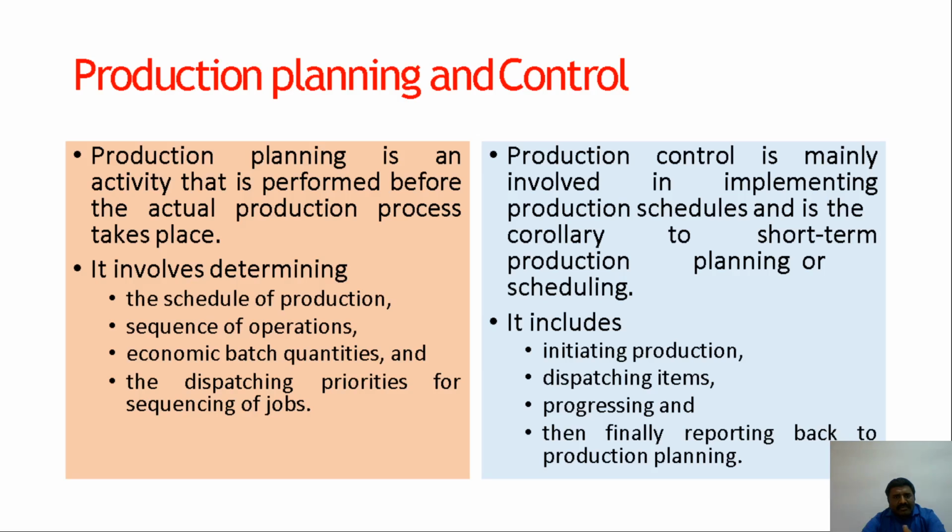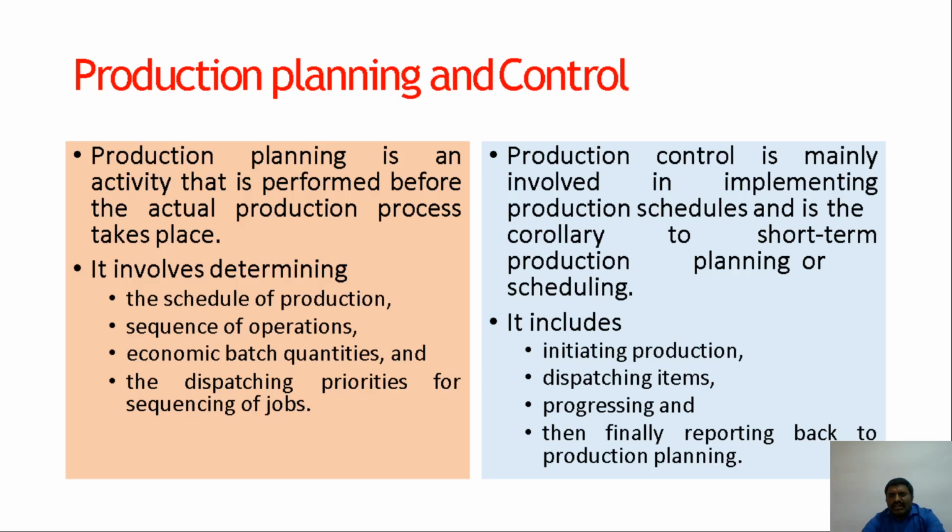Production planning involves scheduling of production, sequence of operations, economics, batch quantity, and the dispatching priorities of a sequence of jobs. In the same manner, what does production control mainly involve? One thing is production planning: before going to the actual production, the production planning should take place. That is the process planning also we can say.